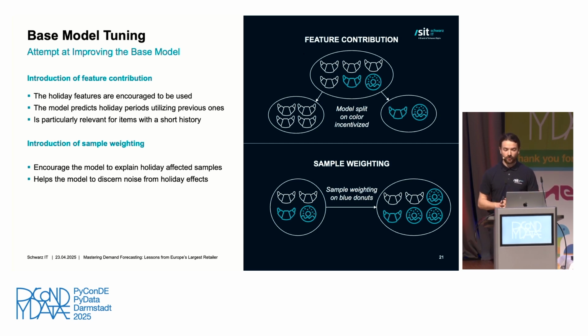The implication for our modeling approach is that by using feature contribution on holiday features, this in turn leads the model to generally predict holidays using previously seen holidays that are relatively similar. This is, again, especially relevant for items with a shorter history, because for them, the model will simply lack the ability to explain data properly. Secondly, we also had sample weighting, which is a much more common technique in machine learning. What this is about is that samples that are underrepresented get multiplied so that the model decides to explain them in more detail.